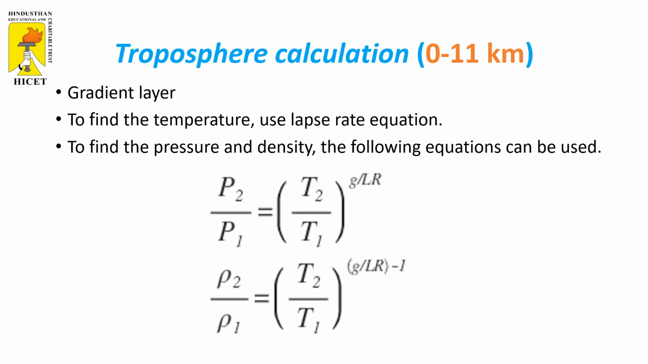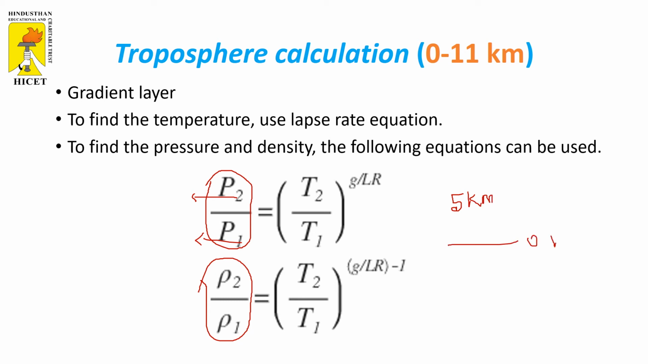So these are all the equations. Here the first is P2 divided by P1. From this we can find the pressure at any chosen altitude. Similarly, the second one is rho 2 divided by rho 1. From this we can find the density at any chosen altitude. Here 2 is the higher altitude and 1 is the lower altitude. For example, if we want to find the pressure value at 5 kilometers, the reference value for the troposphere is 0 kilometers. So 0 kilometers is the lower altitude, that is P0, and 5 kilometers is the higher altitude, that is P5. So P5 divided by P0. Similarly, T5 divided by T0. The same thing is applicable for the density calculation also.